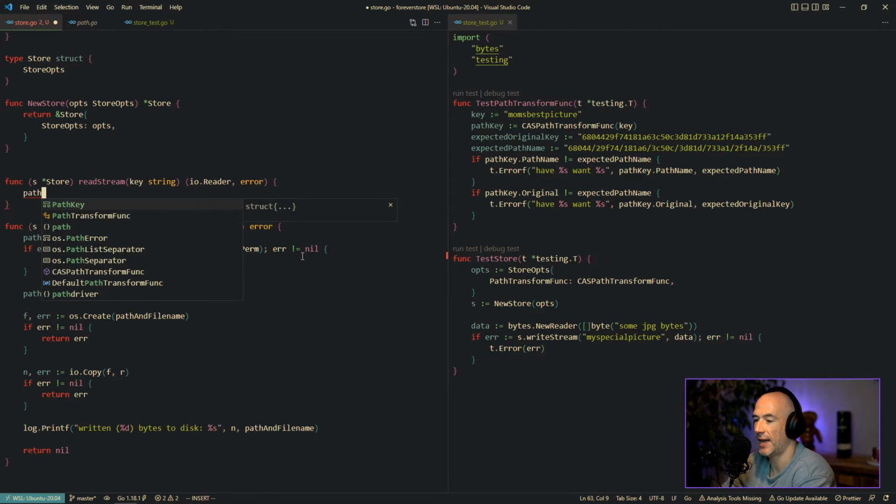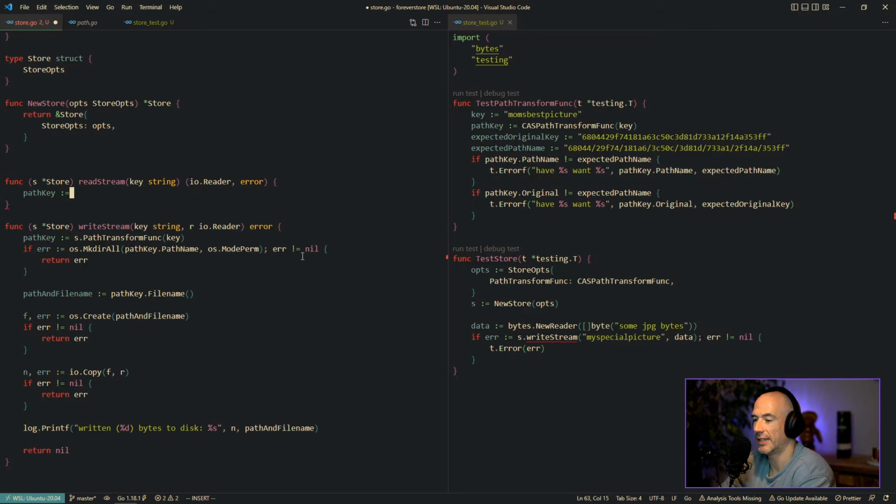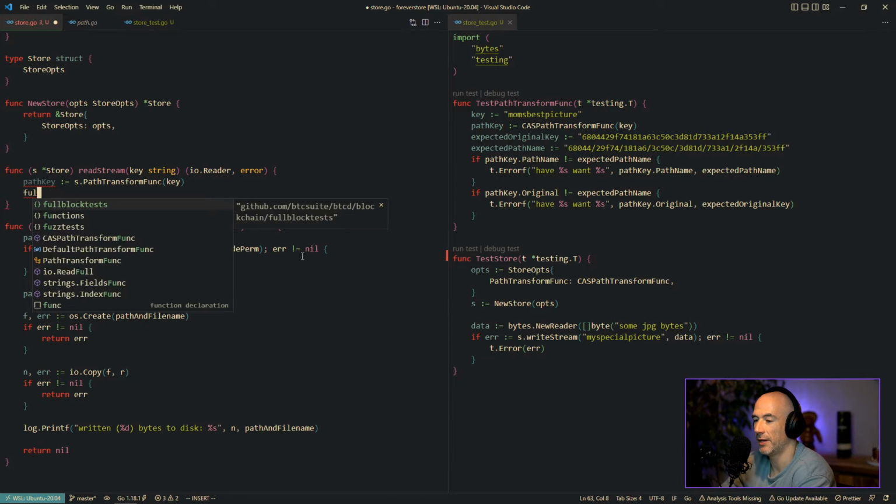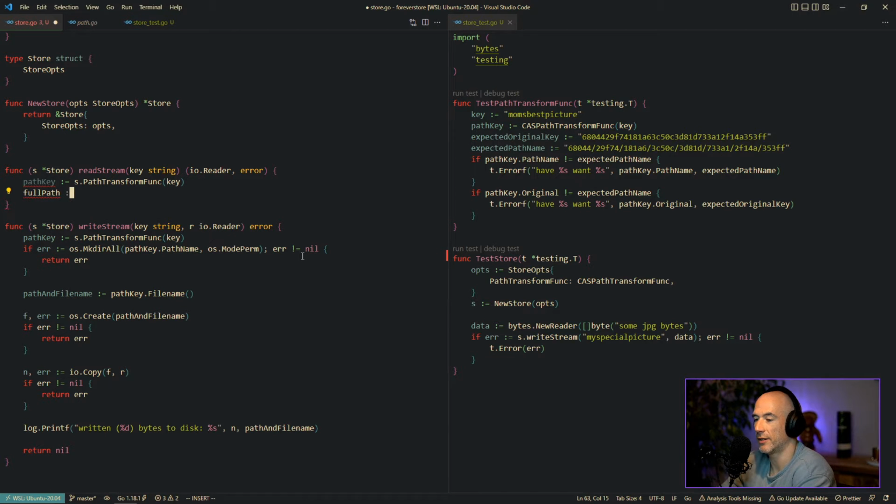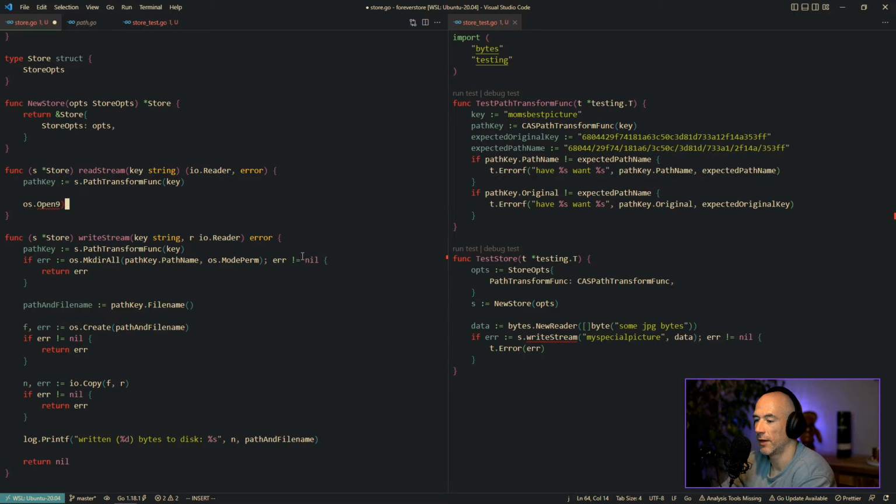So we're gonna say the path key, we're gonna say the same thing, right? The path key is gonna be as path transform func of the key, right? Then we're gonna say that the file name, or the full path actually maybe, the full path is going to be, actually, I think we're gonna say OS open, and there's gonna be a file and an error. It's OS open, and I think we're gonna say the path key file name. No, it's file name.